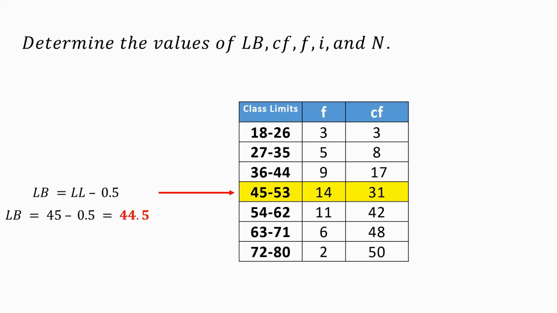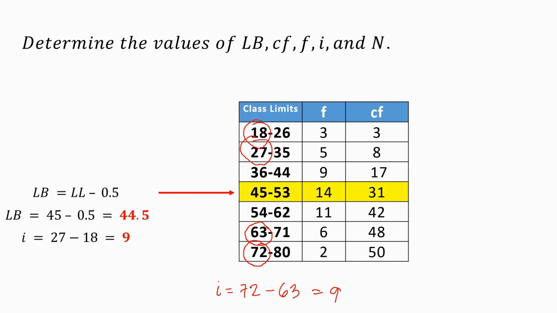Now we have to take a look at the interval. To get the interval, take a look at the lower limits of each row. So now we have 72. To get our interval, that is 72 minus 63, and that is equal to 9. So therefore, our interval is equal to 9. Even here, 27 minus 18, that is equal to 9. So right now, our interval is equal to 9.